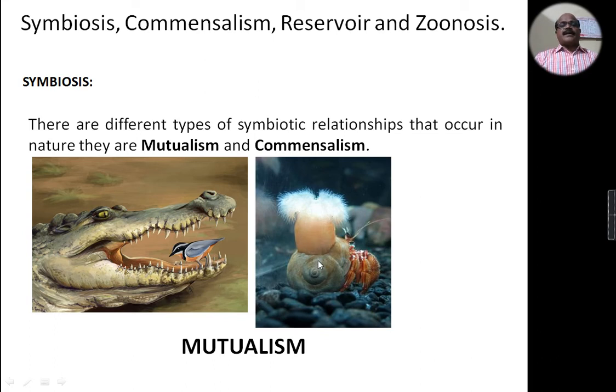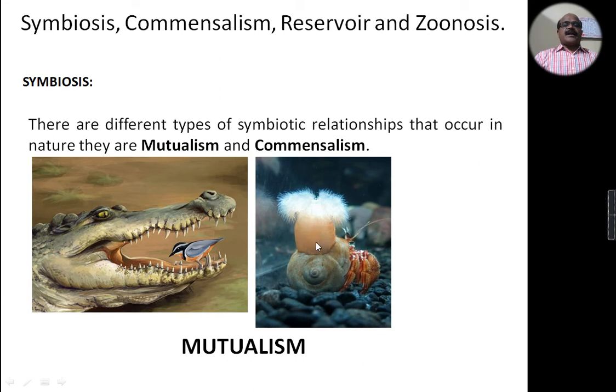Another interesting example I quoted here. Look at the second picture. Here you can see a sea anemone attached to the shell of a hermit crab.